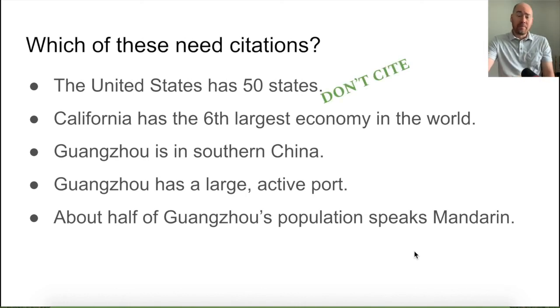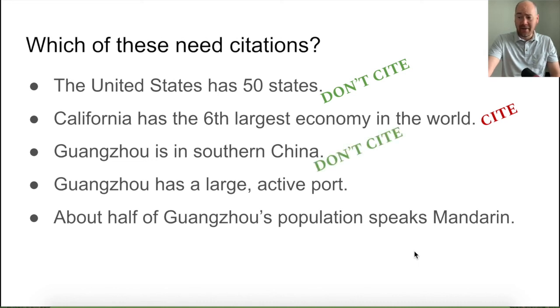But if it's something very specific about a particular state, like California has the 6th largest economy in the world, most people don't know that, so I should cite it if I use that information in a paper or on a test or something. I would need to put in parentheses some author's name who told me that. Guangzhou is in southern China. I think most people know that. I don't think I need to cite that.